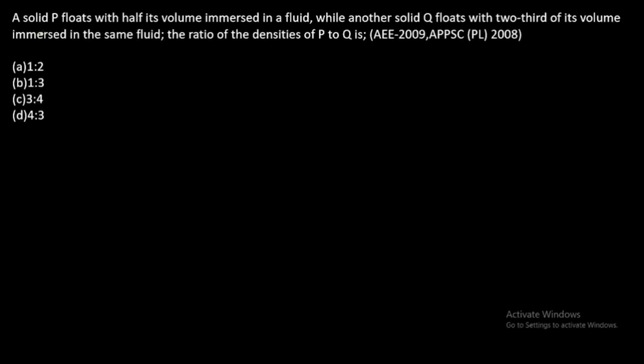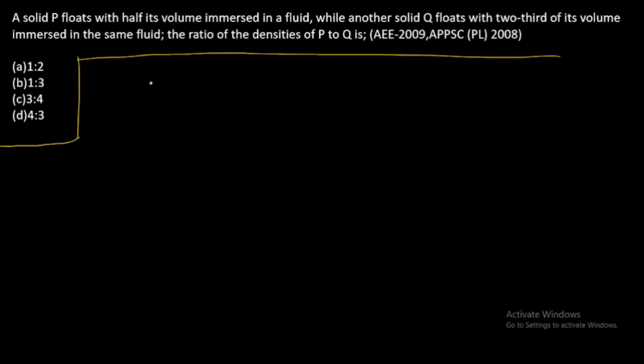Next question. A solid P floats with half its volume immersed in a fluid, while another solid Q floats with 2/3 of its volume immersed in the same fluid. The ratio of the densities of P to Q is. So it is a buoyancy type concept. First let's discuss a little bit of the concept of buoyancy so that we understand how to solve this question.